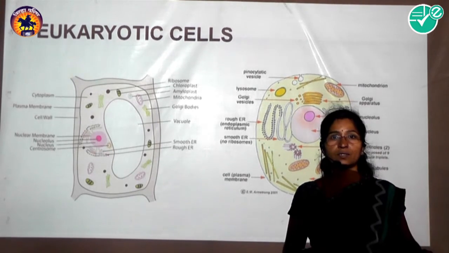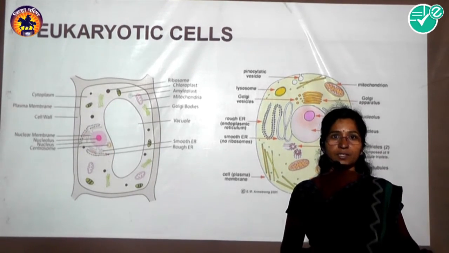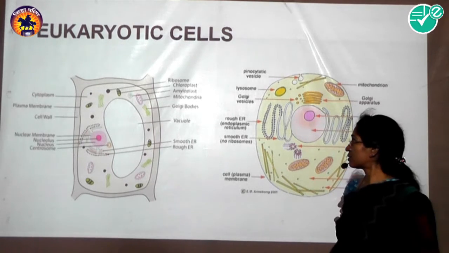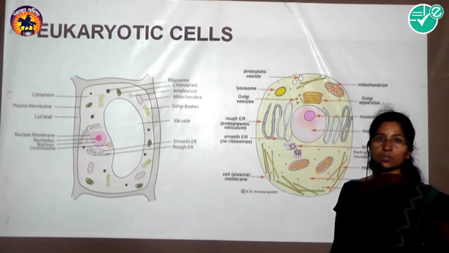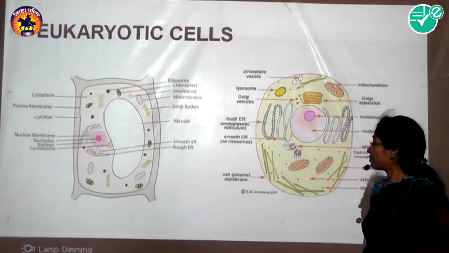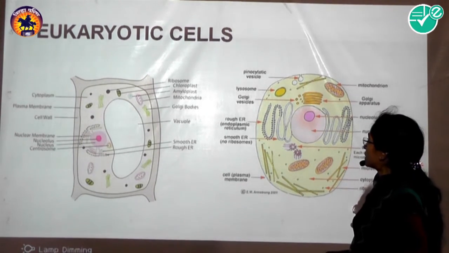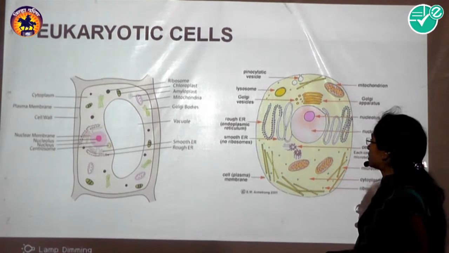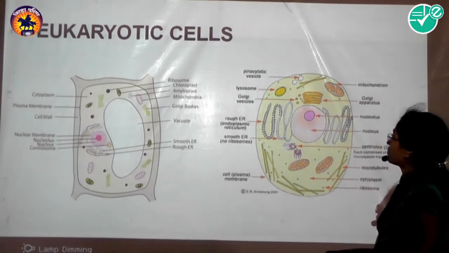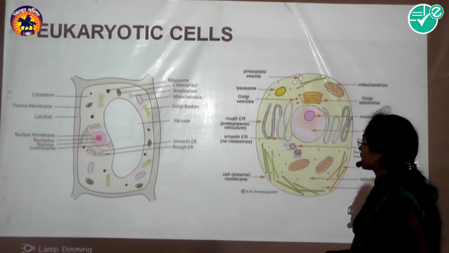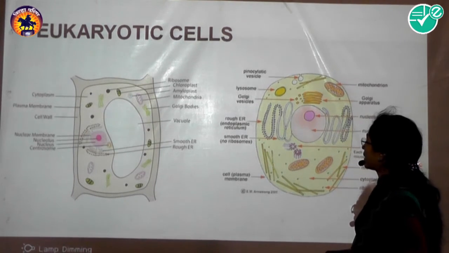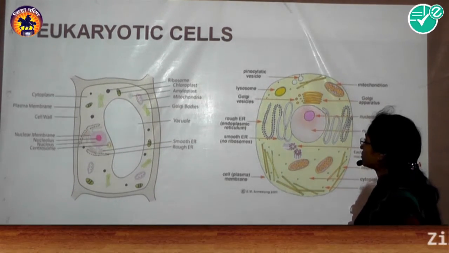We will start the next point, the eukaryotic cell, from the chapter Organization of Cell. In the first lecture, we observed all types of organisms, including prokaryotes and eukaryotes.